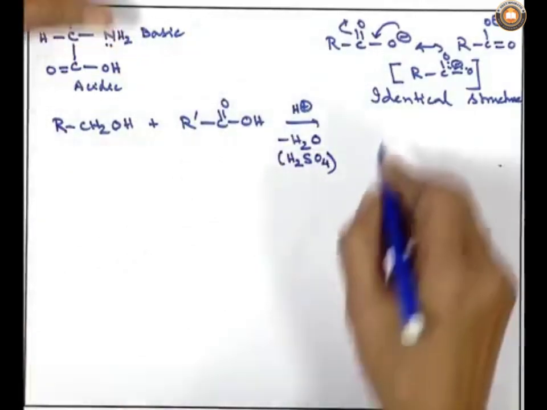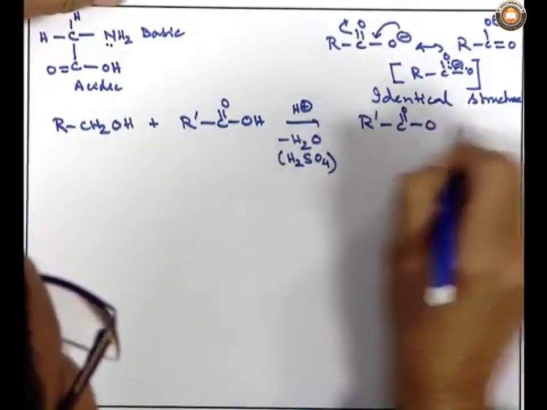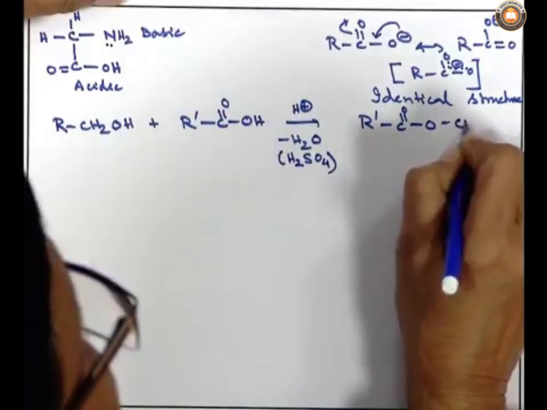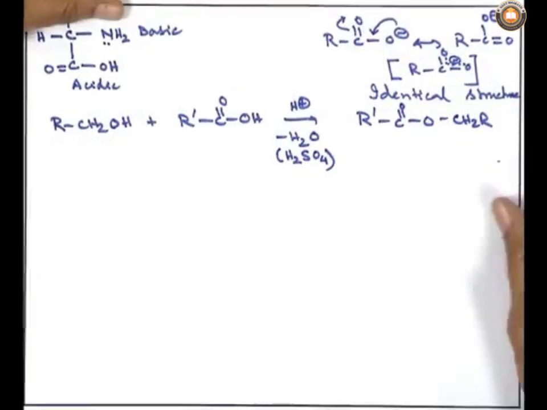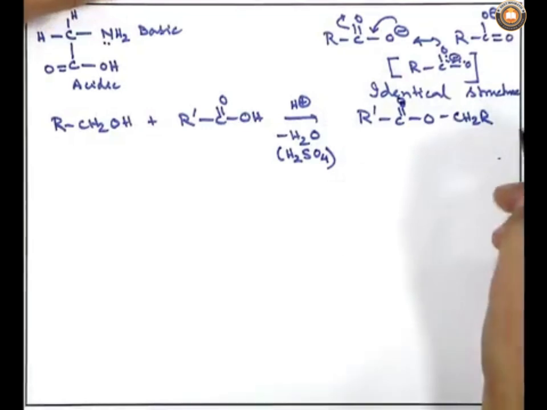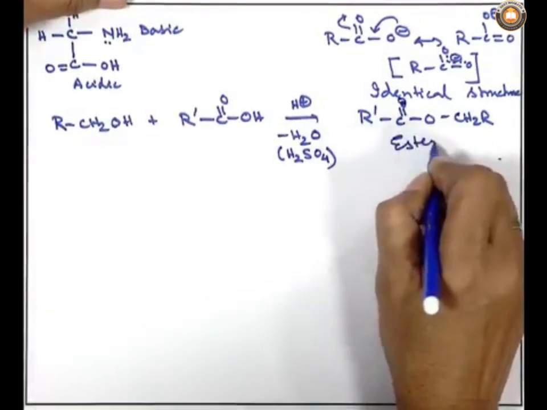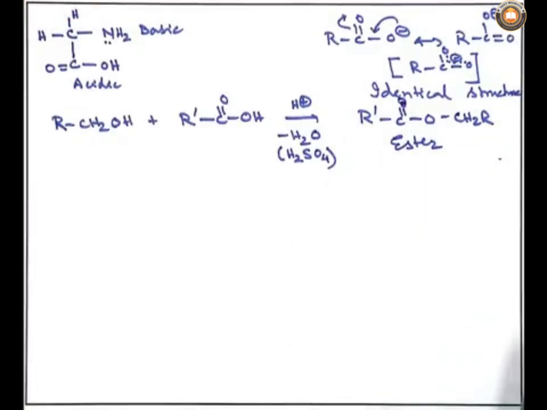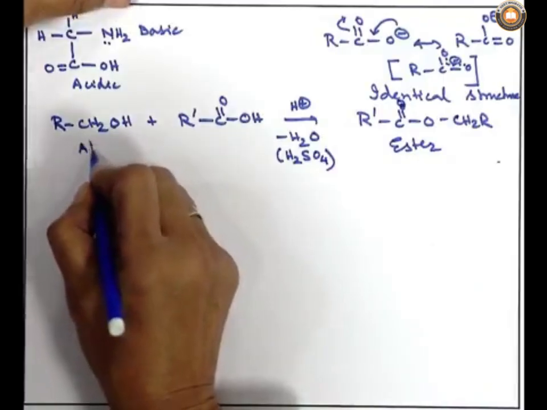We end up with a compound that is R1 COOCH2R. What is this? Now, this compound is nothing but a carbonyl group is there and OCH2R is also there. So, this type of compound is called an ester, ester having sweet smell mostly. So, this ester functionality is a very important feature for an alcohol and a carboxylic acid.